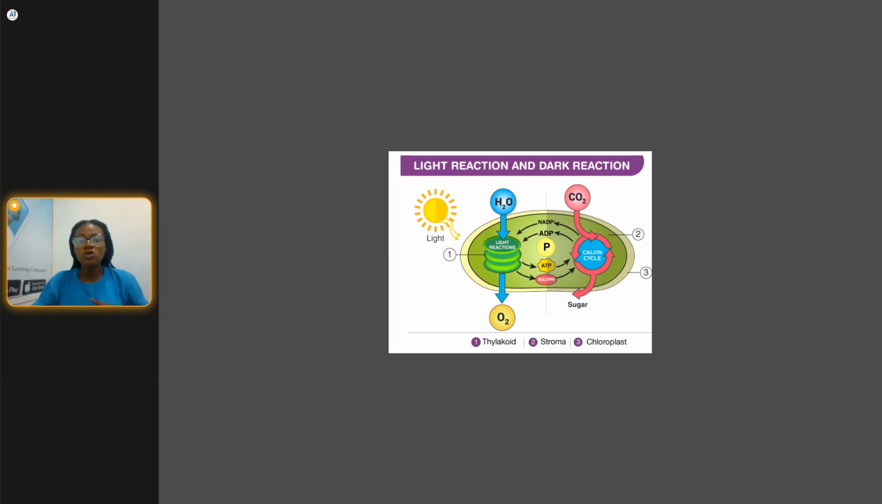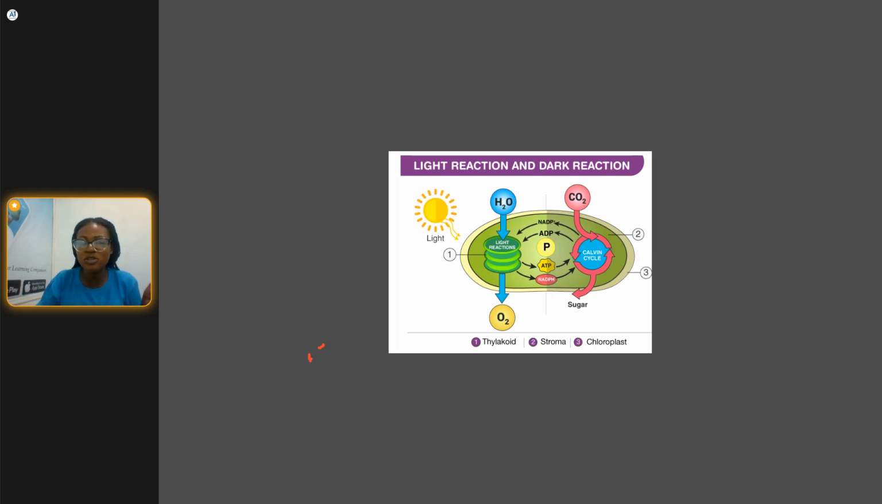All right, so like I said earlier, photosynthesis is the process whereby green plants synthesize and manufacture their own food by themselves. So they try to convert the light energy into chemical energy. When they convert the light energy into chemical energy, that's what we call the light reaction and the dark reaction.